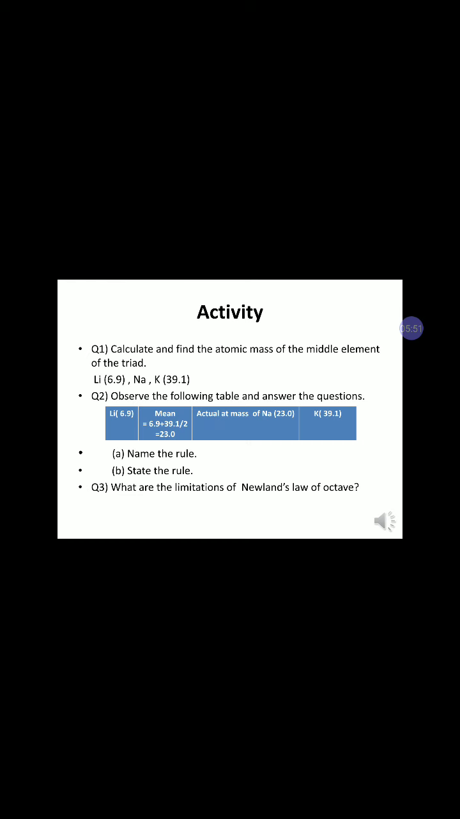Question number 2. Observe the following table and answer the questions. Name the rule and state the rule. Question number 3. What are the limitations of Newland's law of octave?